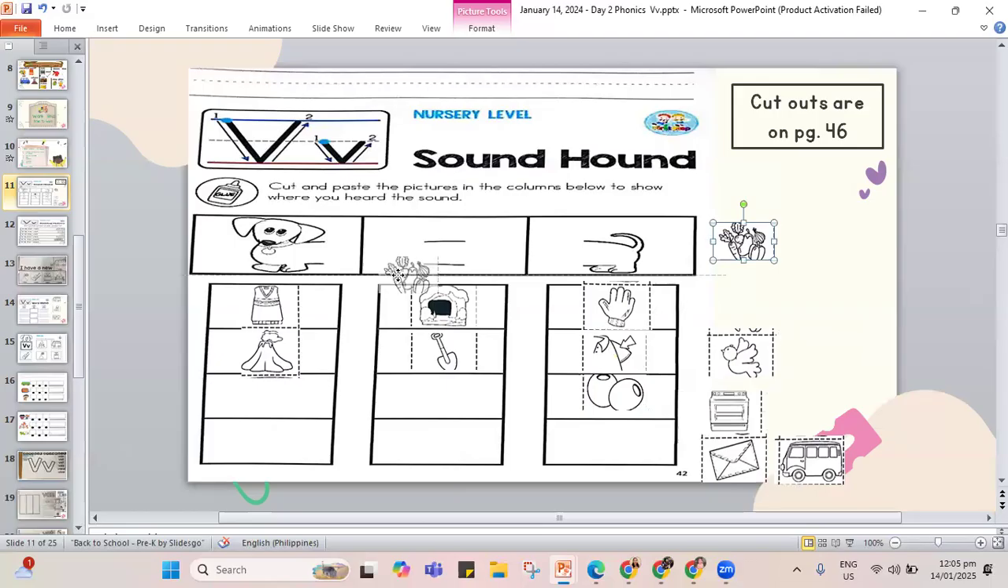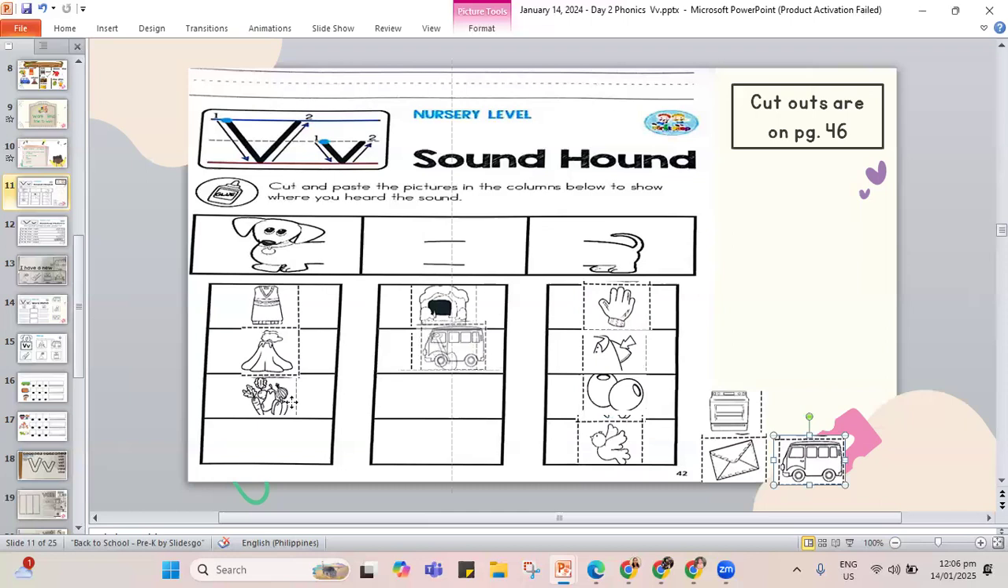Okay, this one, let's go to vegetables. Vegetables. Vegetables is in the beginning. Okay, next, let's jump to the dove. Dove. It's at the end.